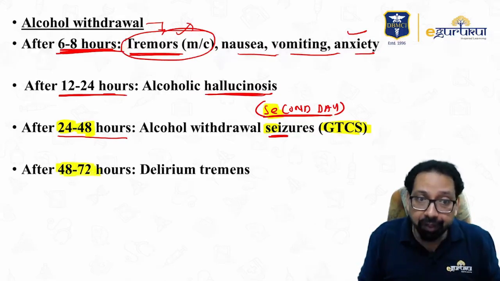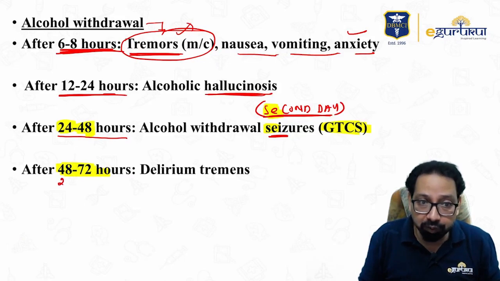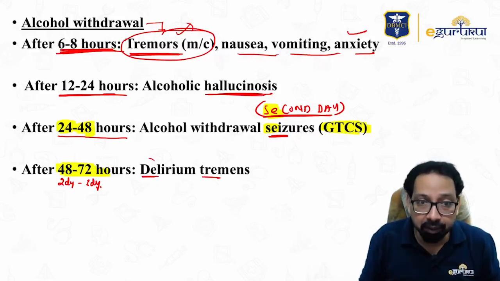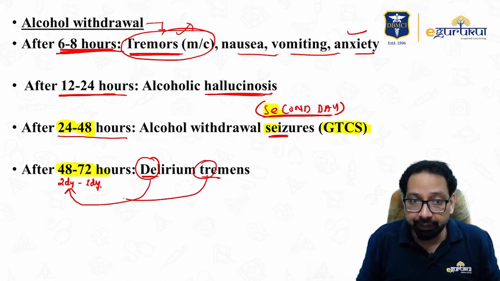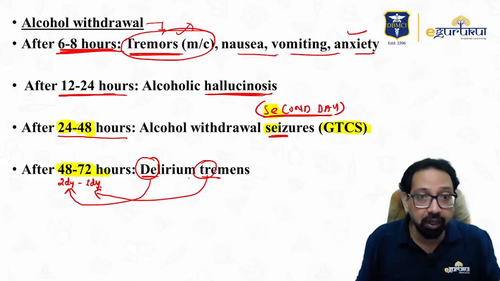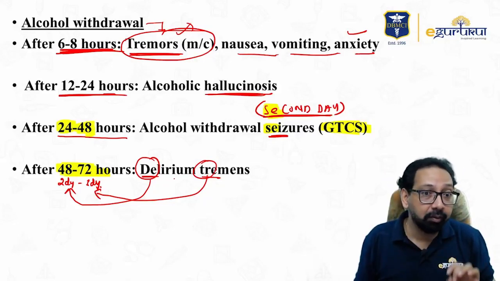After 48 hours to 72 hours, means 2 days to 3 days, delirium tremors. You can easily remember D, die, do. Three, try, 3. 2 to 3 days delirium tremors. Yes, questions are asked that delirium tremors usually develop between the 2nd and 3rd day.